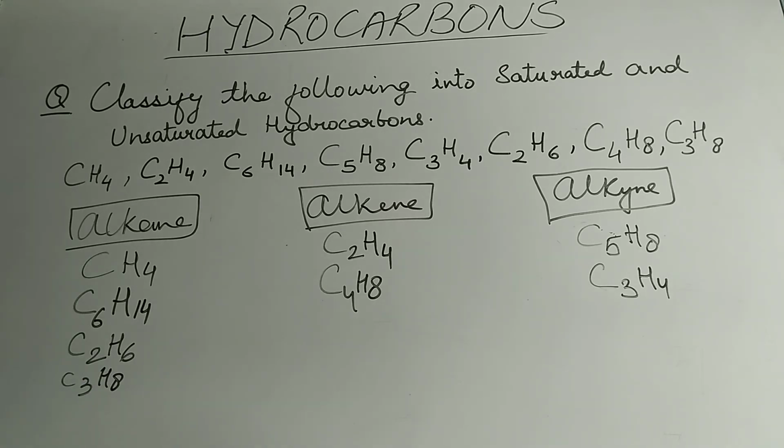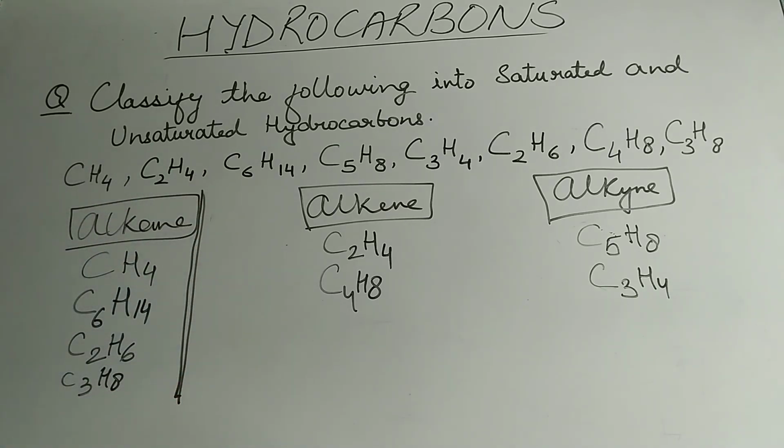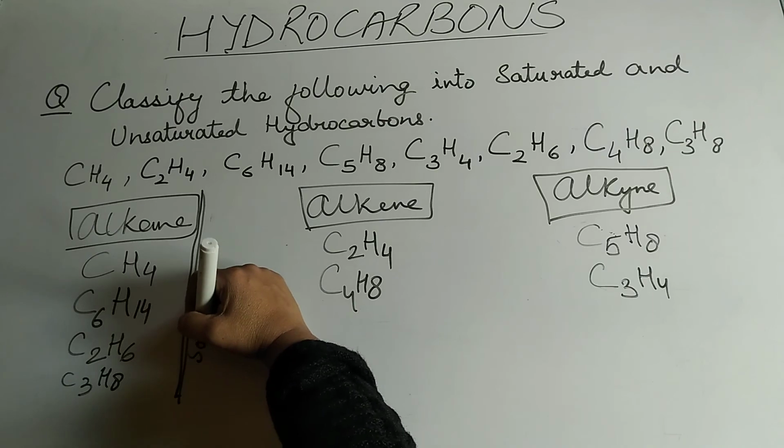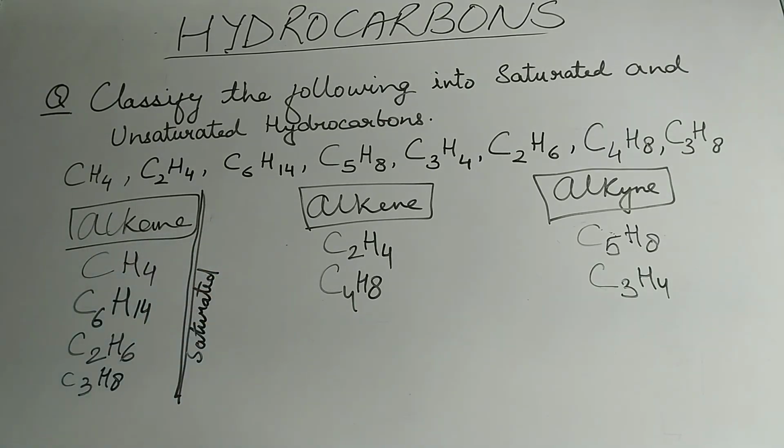As per the question, we have to classify them into saturated and unsaturated hydrocarbons. And we know that this category that we have written down over here, alkanes, belongs to the saturated hydrocarbons. So this is going to be the saturated hydrocarbon category.